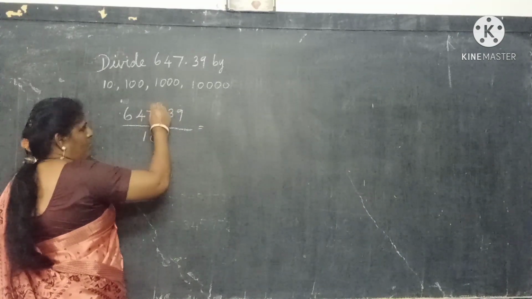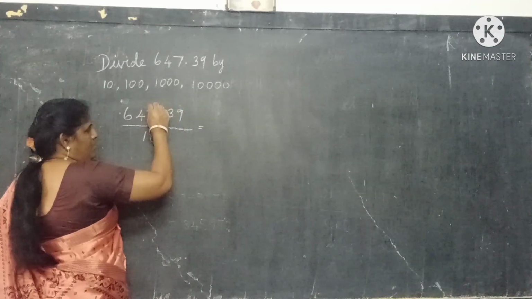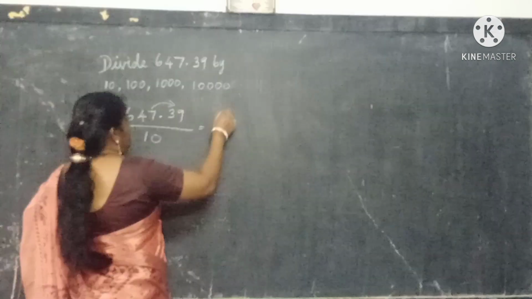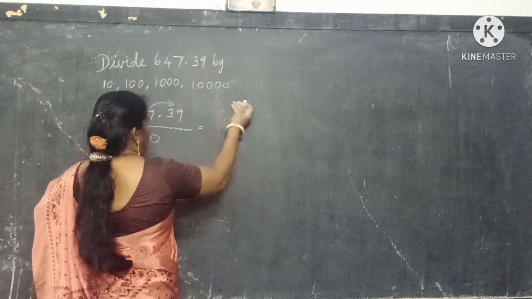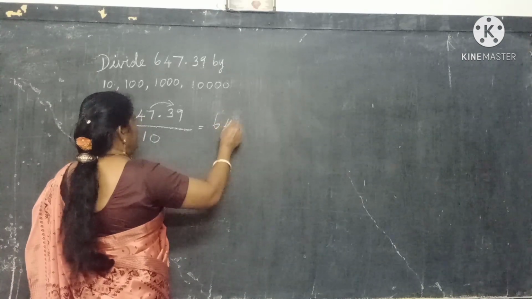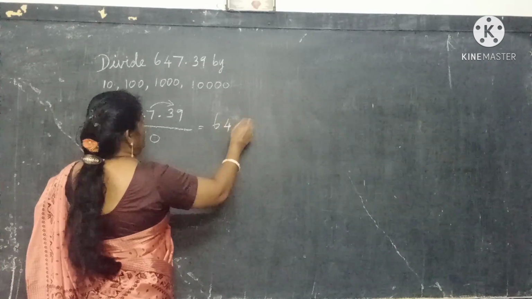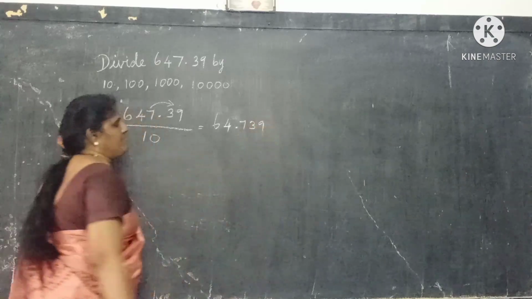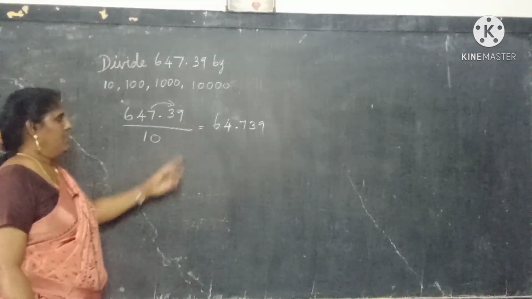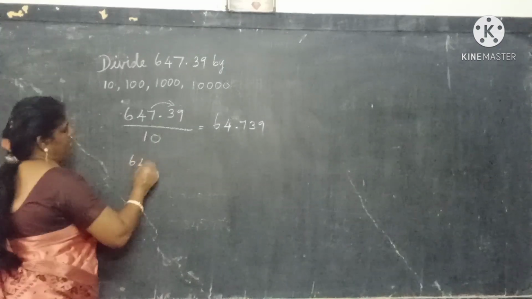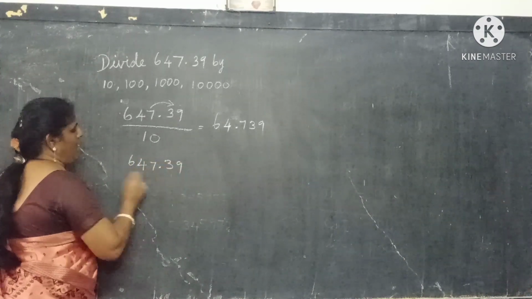So if you move it this side, what number will come? 64.739 is the answer. You should move the decimal one place to the left of the 7. Okay, next is 647.39 by 100.